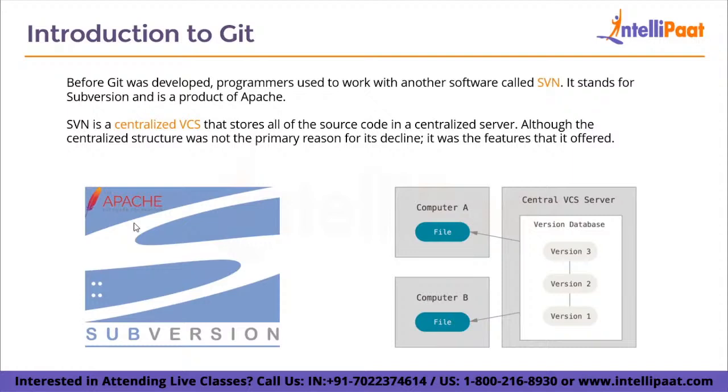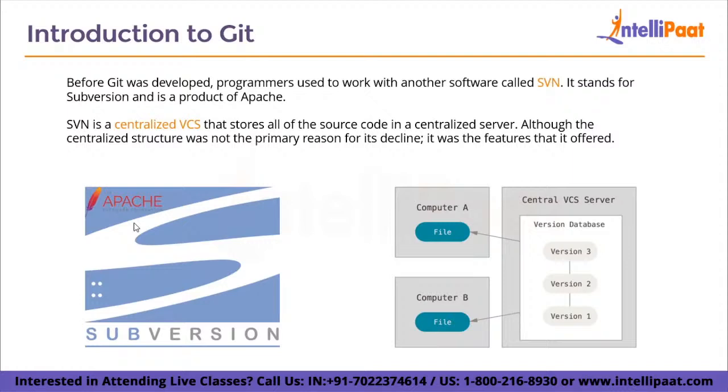Although the centralized structure was not the primary reason for its decline, it has a drawback, which is that, let's say, by any environmental factors, fire, water, electricity outage, whatever, the centralized server gets hit and all your data is in that server, and let's say it goes down for 2 to 3 days for maintenance, and no one will be able to work on that server. No one will be able to collaborate. No developers will be able to collaborate on that project. So this is one of the drawbacks of a centralized VCS.